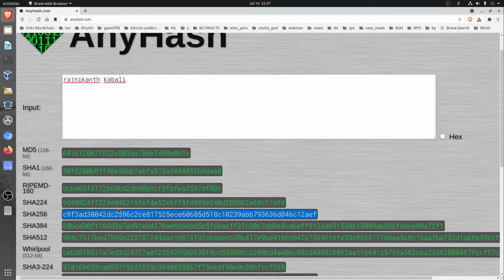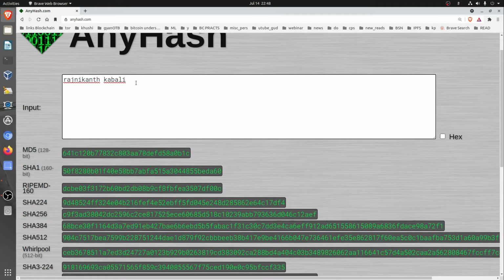What is deterministic? That irrespective of anybody typing or anybody applying the hash function from anywhere, he will get the same result if the input is the same. So here just observe, now in this text I simply add a full stop. The moment I add a full stop, what will happen? The complete hash will change. Now you can focus on any of the hashes. All these hashes will change with an avalanche effect.